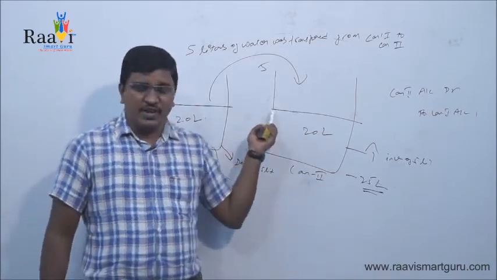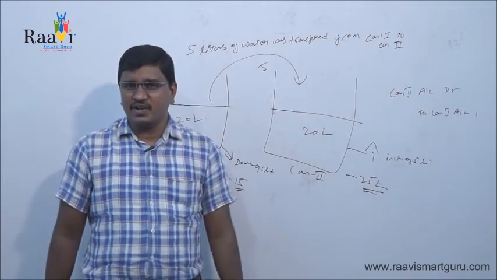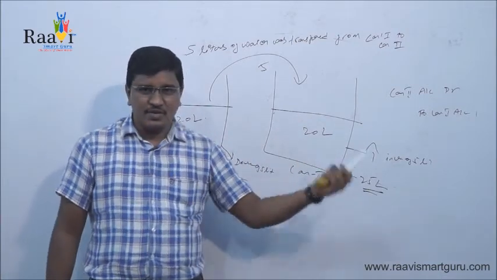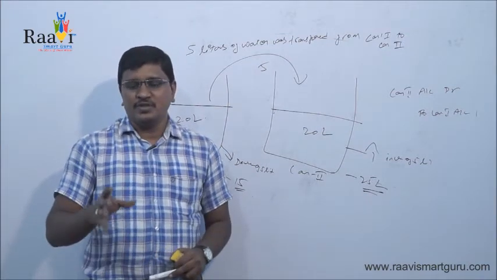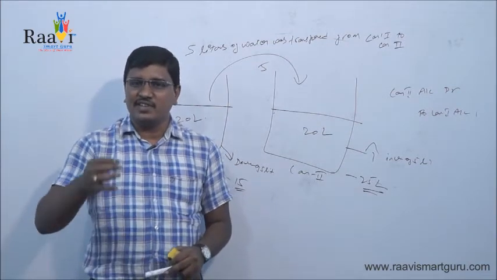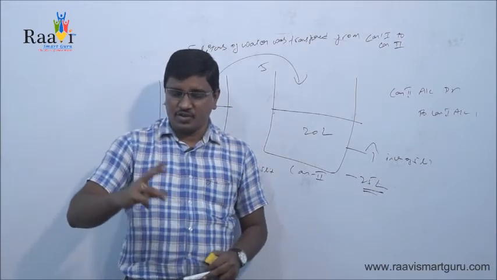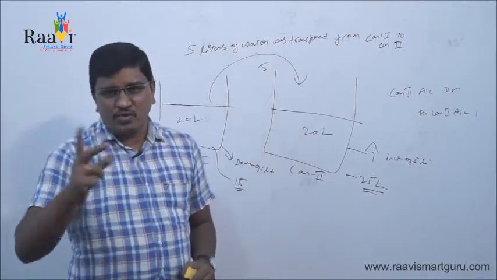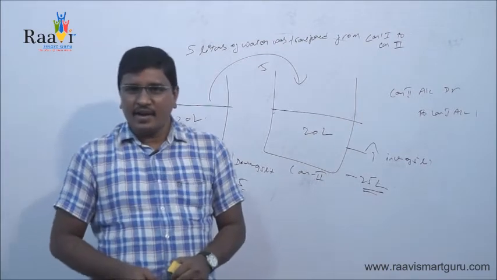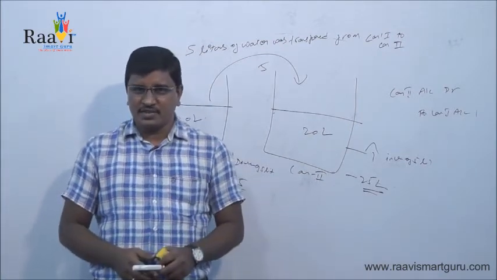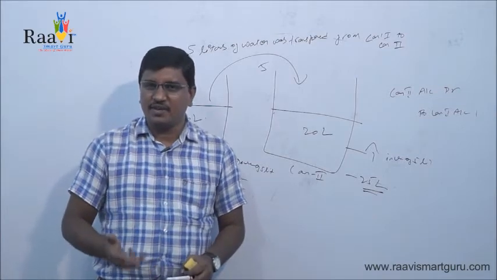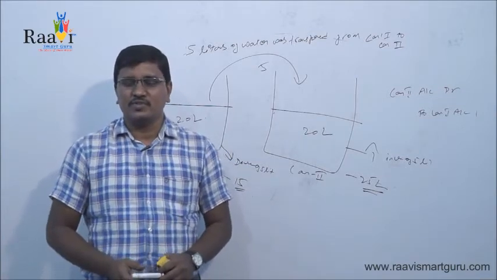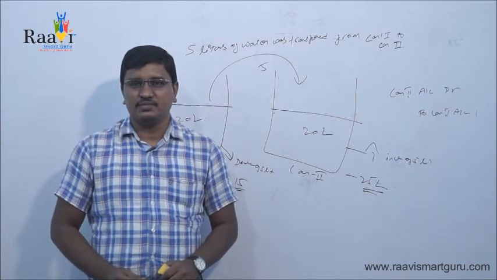Once again I will brief about this double entry system. The double entry system was introduced by Luca Pacioli in 1494. The major objective is that whenever there is a financial transaction, it affects two accounts. And the golden rule of this double entry system is that a corresponding debit will have a corresponding credit, and a corresponding credit will have a corresponding debit.